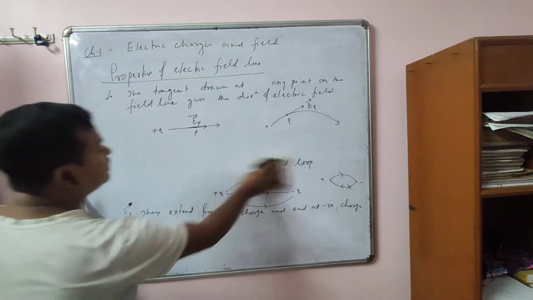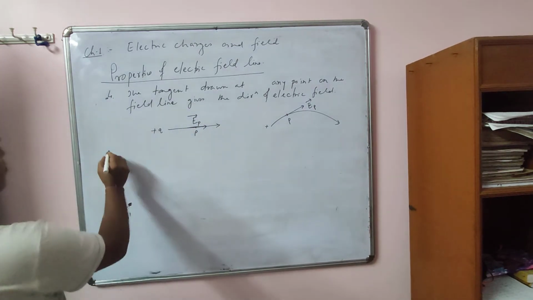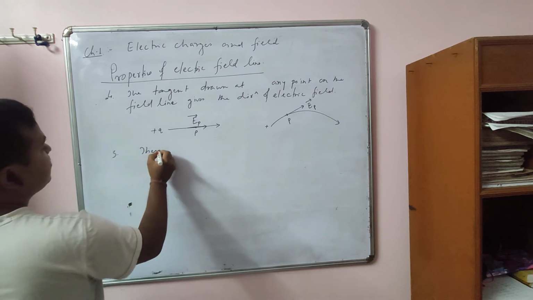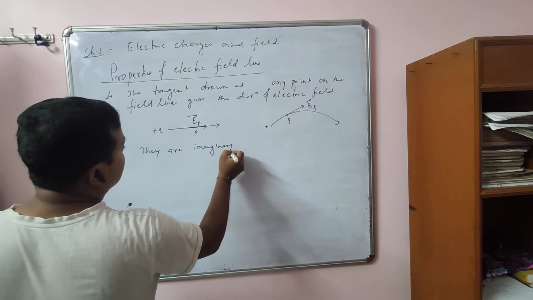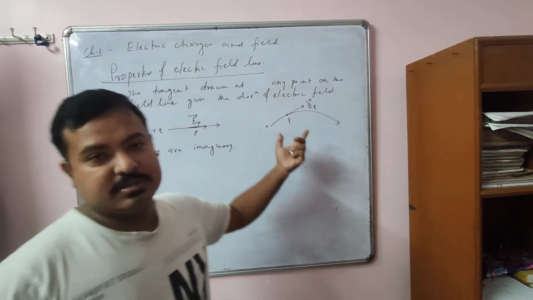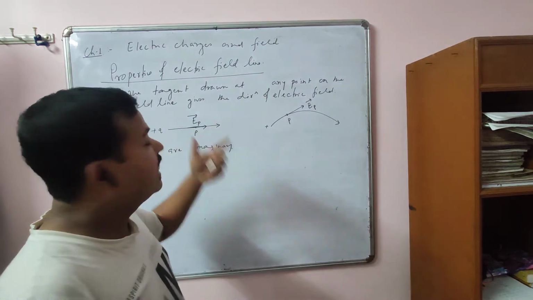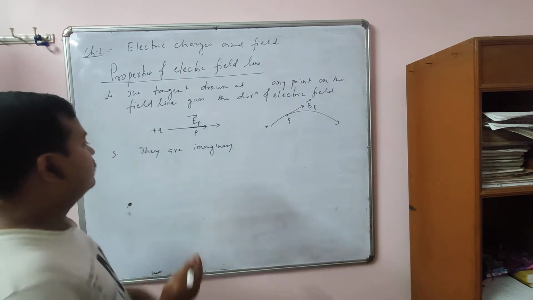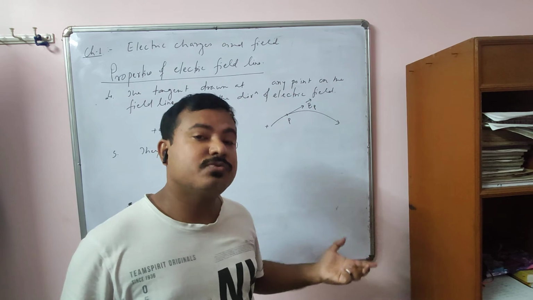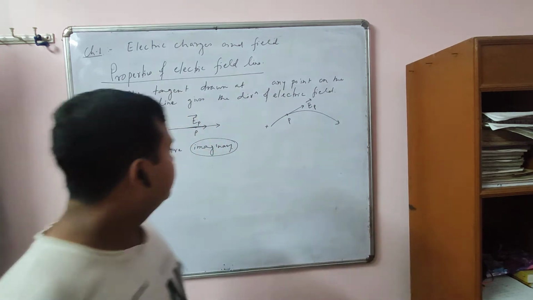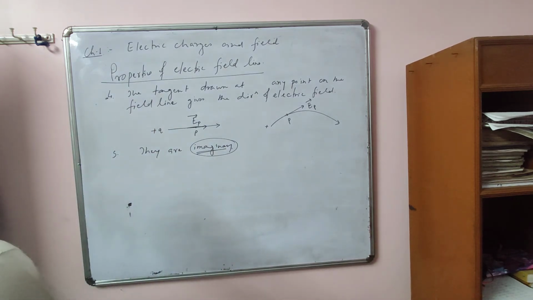Next property. They are imaginary. Obviously, because you cannot see the direction of field lines, or the number of field lines. You cannot visualize it. That's why they are called what? Imaginary. You can only experience, a charge only can experience force. The path you cannot see. So they are imaginary. So these are some of the important properties.